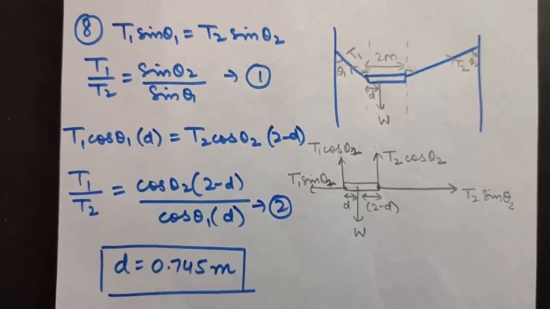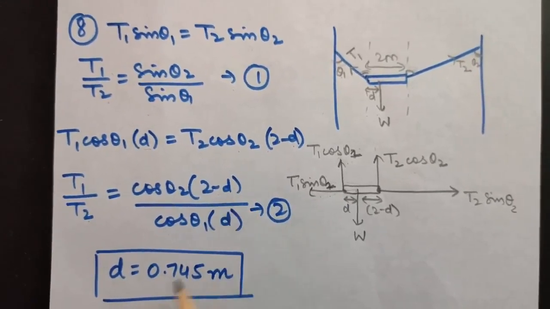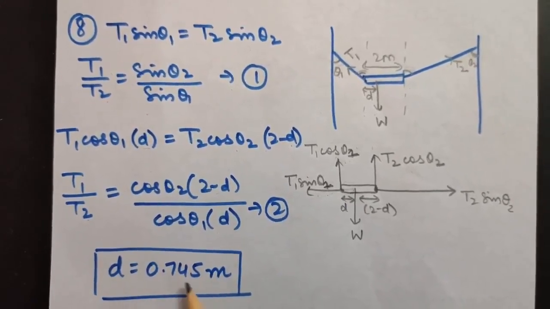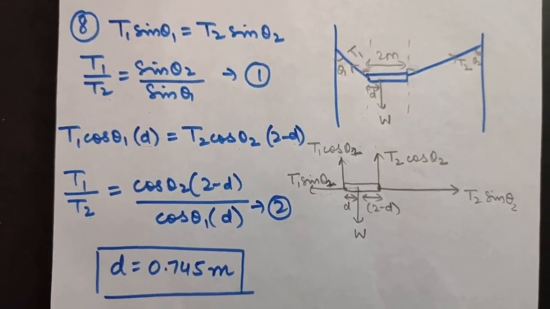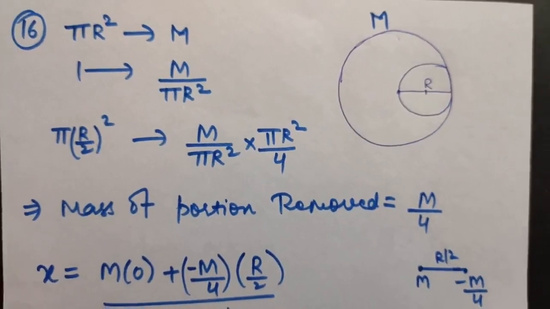Theta 1 and theta 2 are given to you in the question, so you can easily calculate D from here. So that D will come to be 0.745 meters. Okay, so next is question number 16.